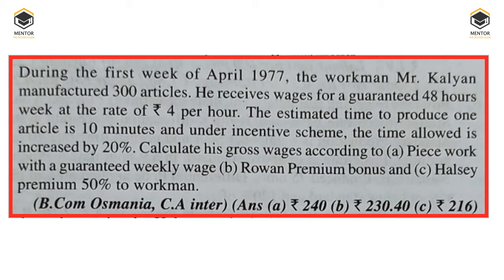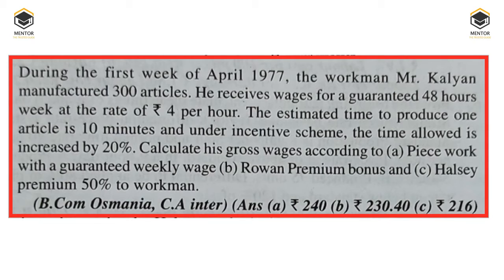This is the long question, very important. This is the last and third question. During the first week of April 1997, the workman Mr. Kalyan manufactured 300 articles. He receives wage for a guaranteed 48 hours a week at the rate of 4 rupees per hour. 48 hours he will work, 4 rupees per hour. It is a guaranteed wage. The estimated time to produce one article is 10 minutes. In order to produce one unit, he will consume 10 minutes.